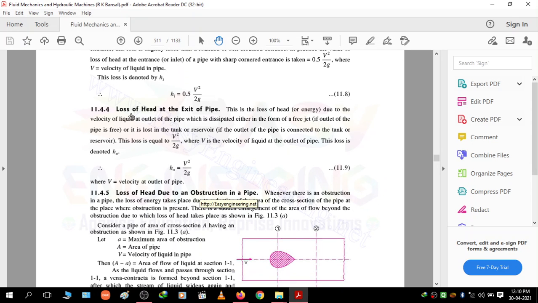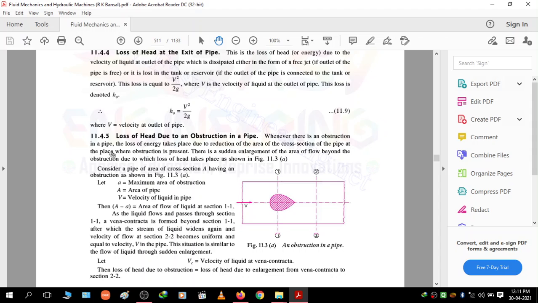Next loss is the loss of head at the exit of the pipe. So this loss of head or energy is due to the velocity of the liquid at the outlet of the pipe, which is dissipated either in the form of free jet or it is lost in the tank or reservoir. So this loss is equal to the v square by 2g, where v is velocity of the liquid at the outlet of the pipe. So generally this loss is denoted by HO. Okay, and the equation is v square by 2g.